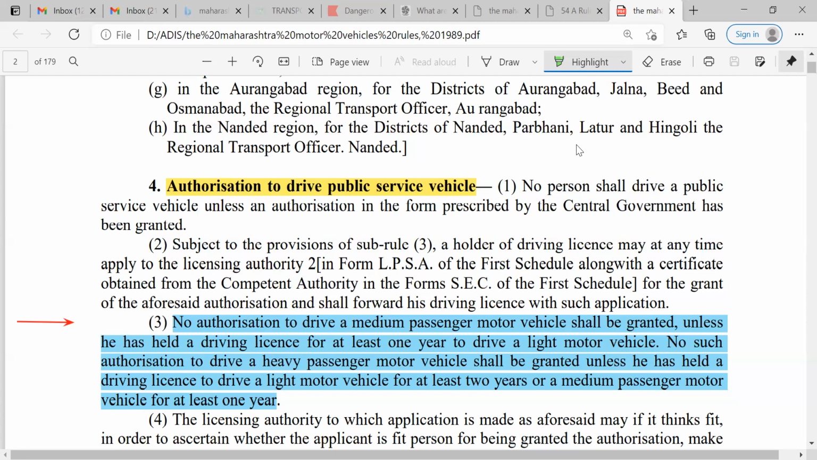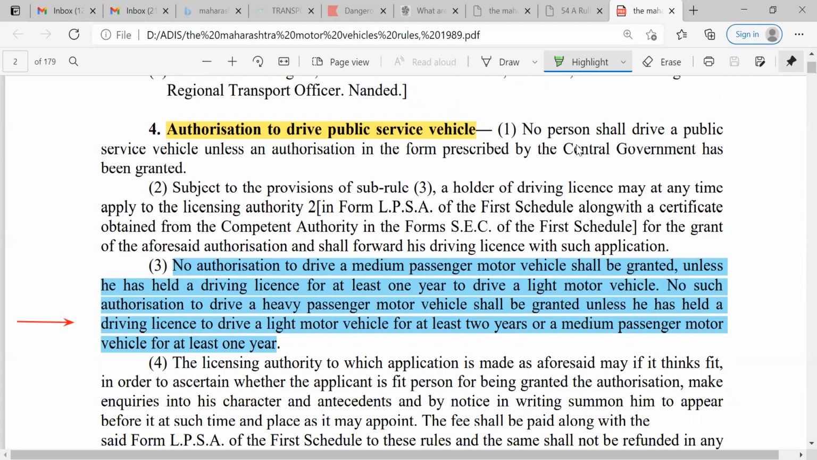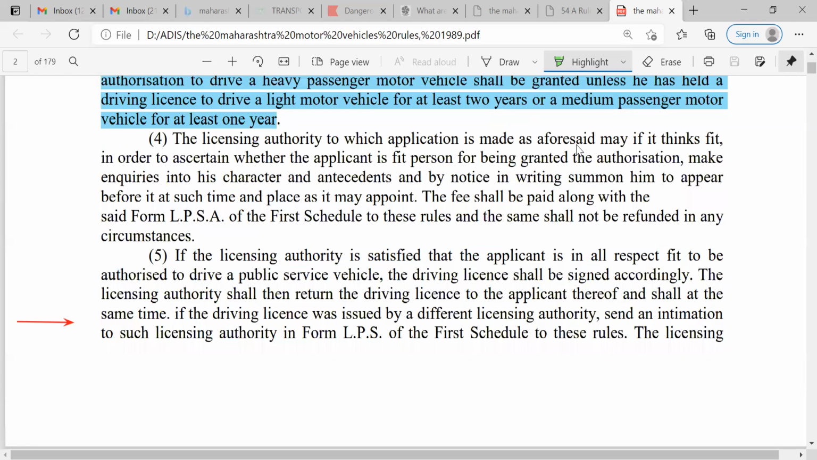On the basis of that, the conditions are finalized. That is for light motor vehicle, at least 1 year condition of license. Then for the heavy vehicles, 2 years license is there. And for the medium passenger motor vehicle, at least 1 year license should be there. So those are the authorizations, and other points are also mentioned under these rules.